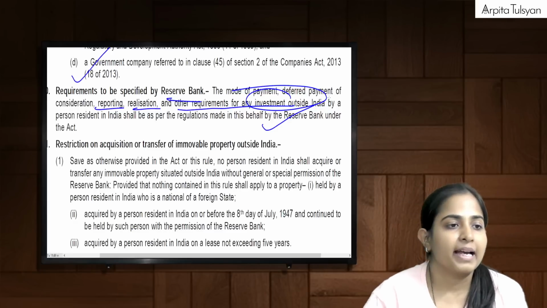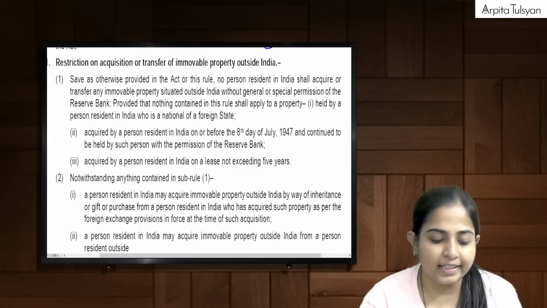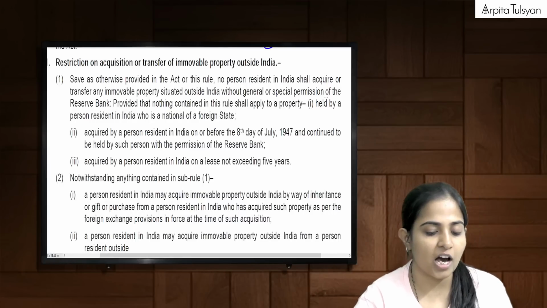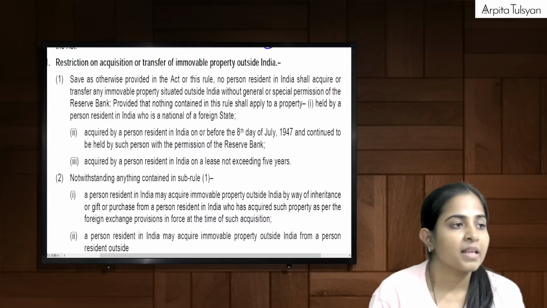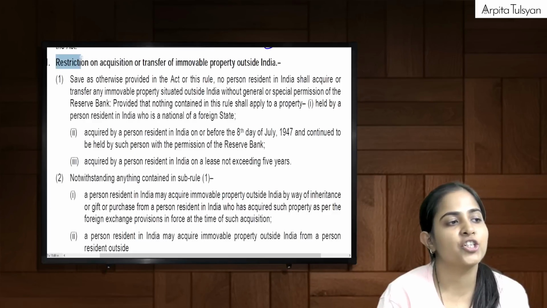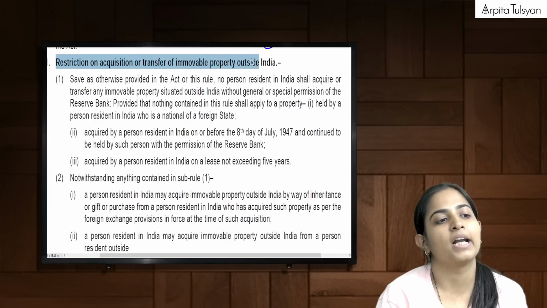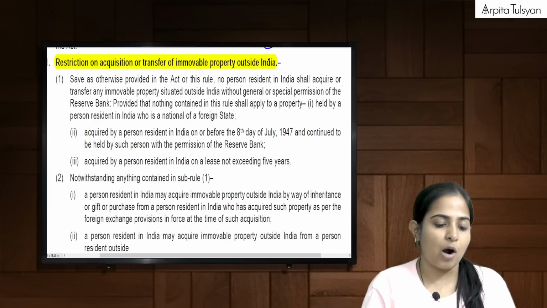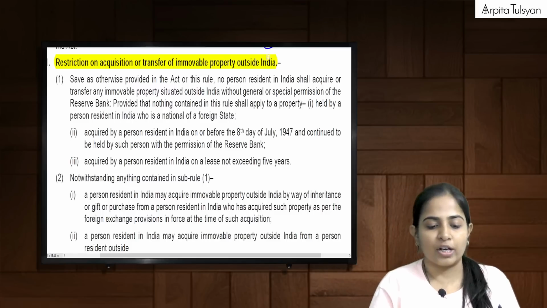Now let's go to the last point, everyone. Last point, that is restriction on acquisition or transfer of immovable property outside India. This is specifically talking about immovable property.